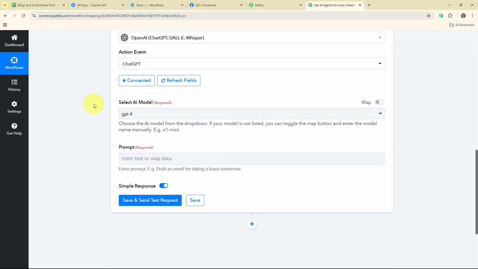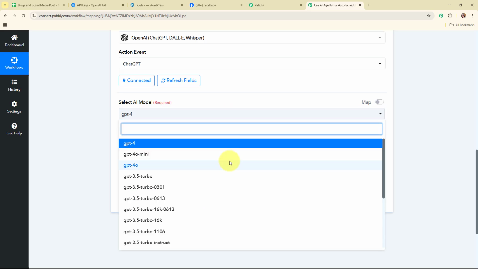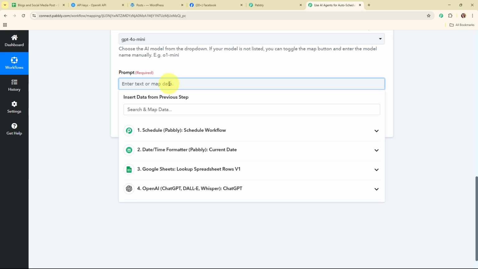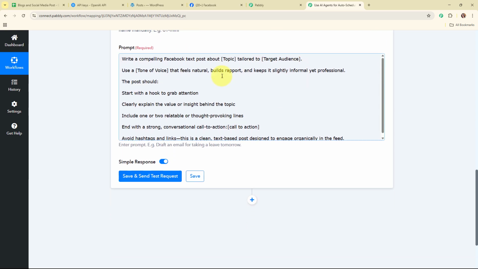So moving forward, and again here for the AI model, I'm going to select the model as GPT-4o Mini, and here for the prompt, I'm going to enter the relevant prompt that I want to give to AI to generate a proper Facebook post for me. So let me add the prompt over here. Alright, so again here I've added the prompt, and some instruction and the details.